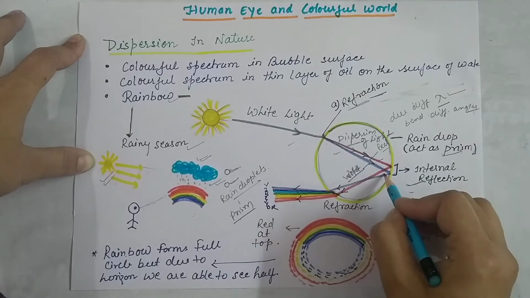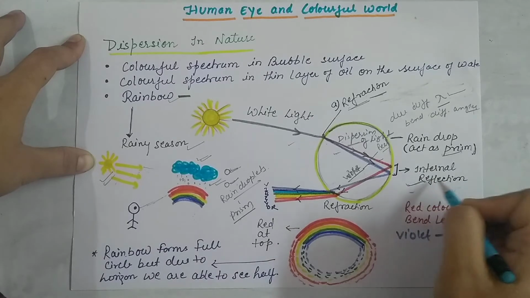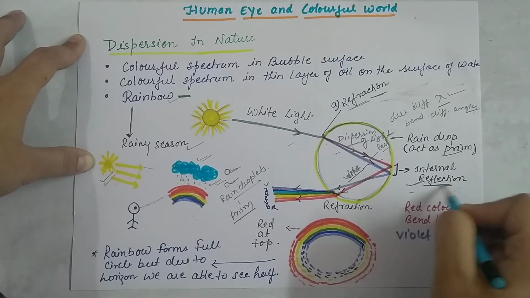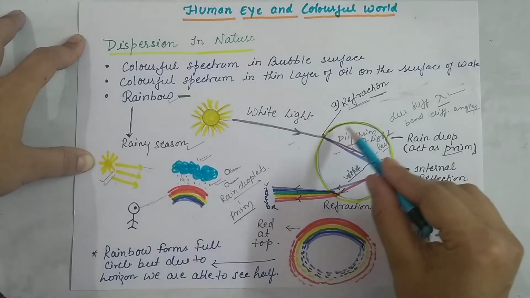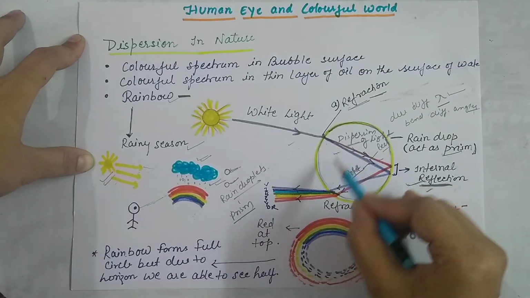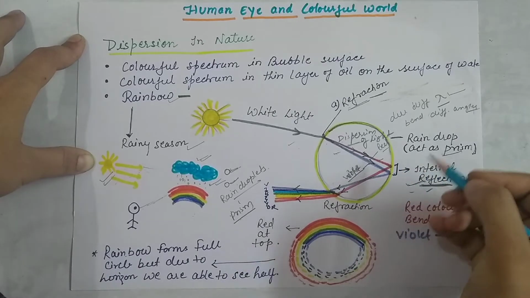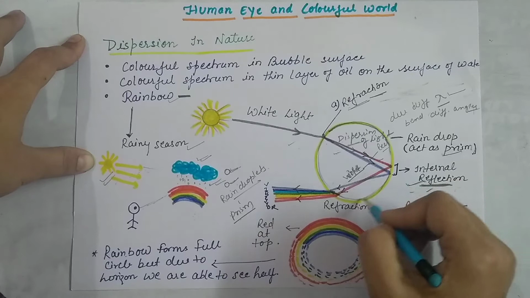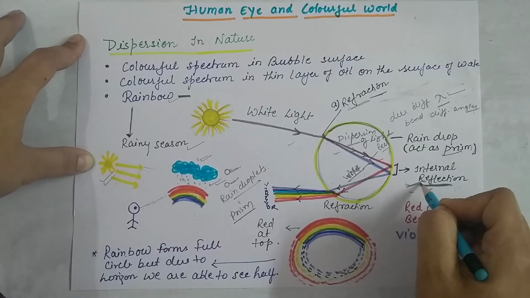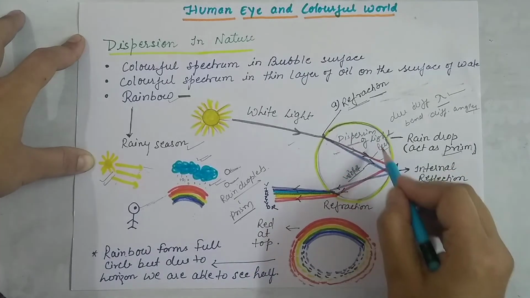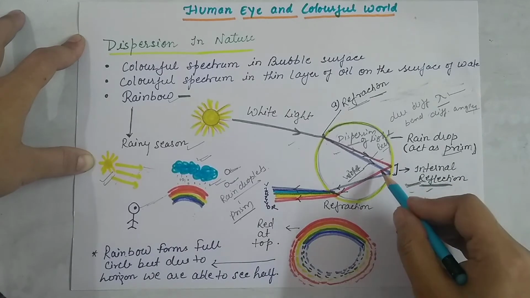Now all the light bends according to their wavelength, and here the internal reflection takes place. Here reflection takes place, not refraction, because here the light is inside the same medium. It is not moving from one medium to another medium. Here, for the spectrum of light, only reflection takes place, because the medium is the same. So when the medium is the same, reflection takes place, which is called internal reflection.